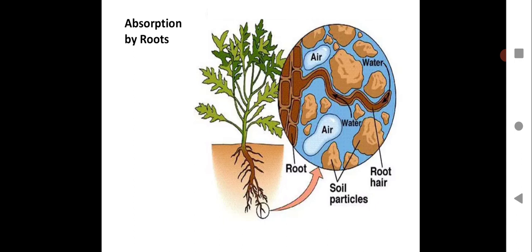Then absorption by roots. You can see over here a potted plant which has roots inside the soil. Magnified over there, you can see in the image where you have soil and the roots go deep inside the soil. The soil has water and air, isn't it? Air is also there inside the soil because soil is porous in nature. Soil has some fine pores, and those pores will trap air and water. You can see over here the roots go deep inside the soil particles, and from there they help to absorb water and minerals from the soil. Just have a look at this.